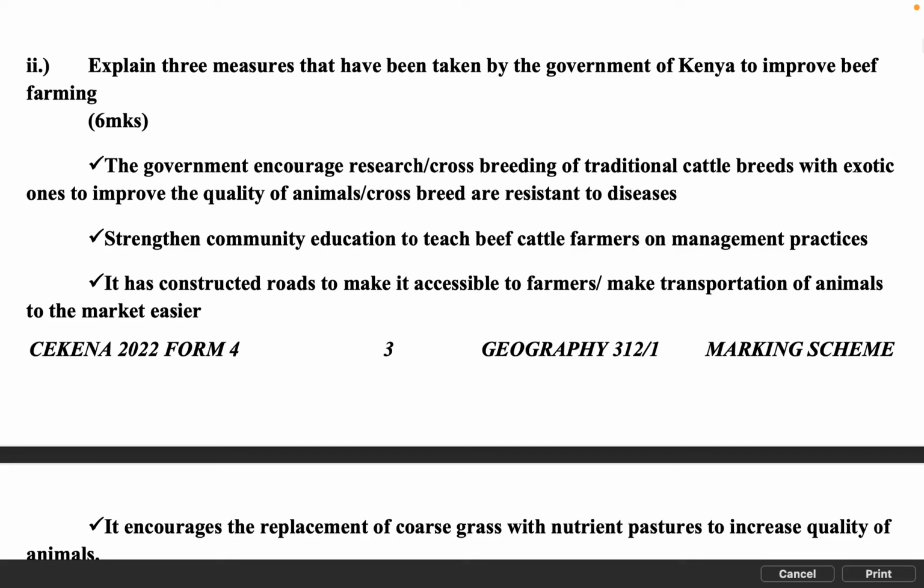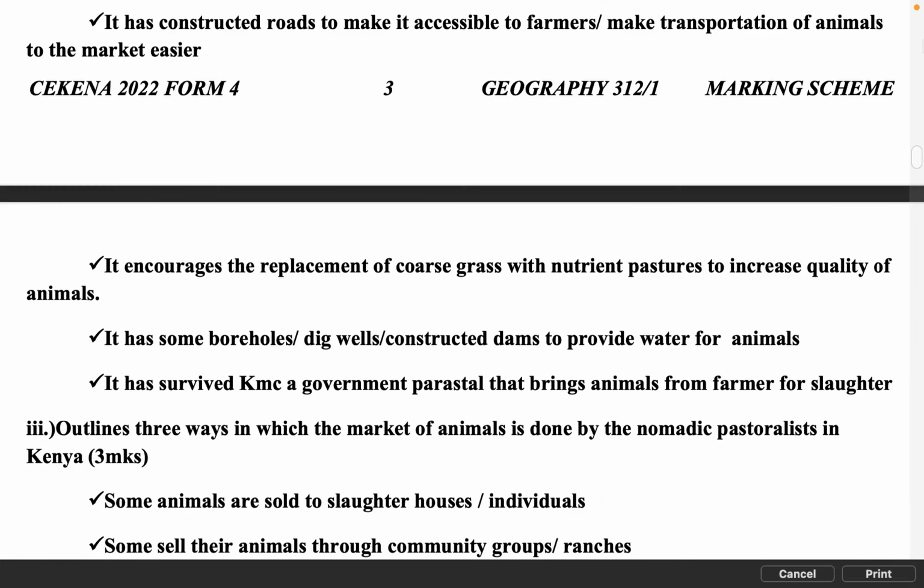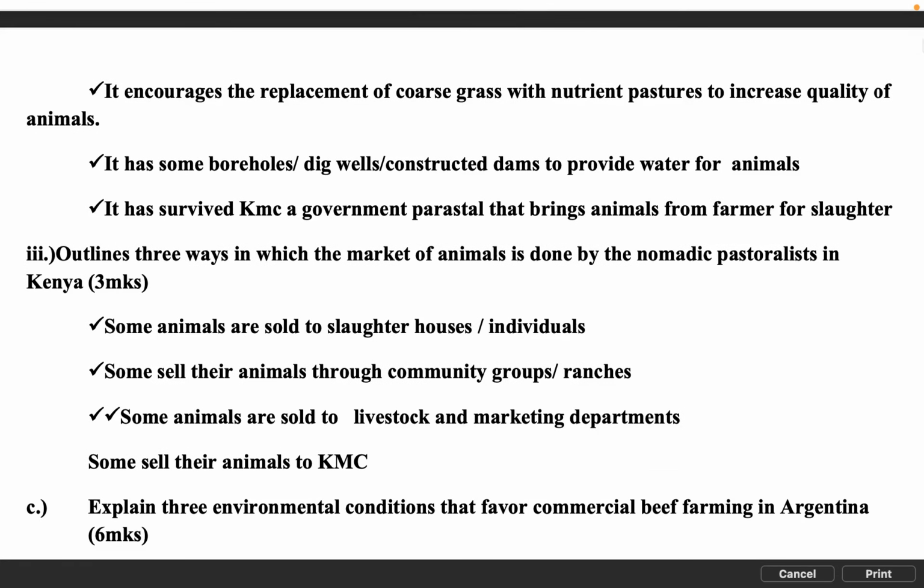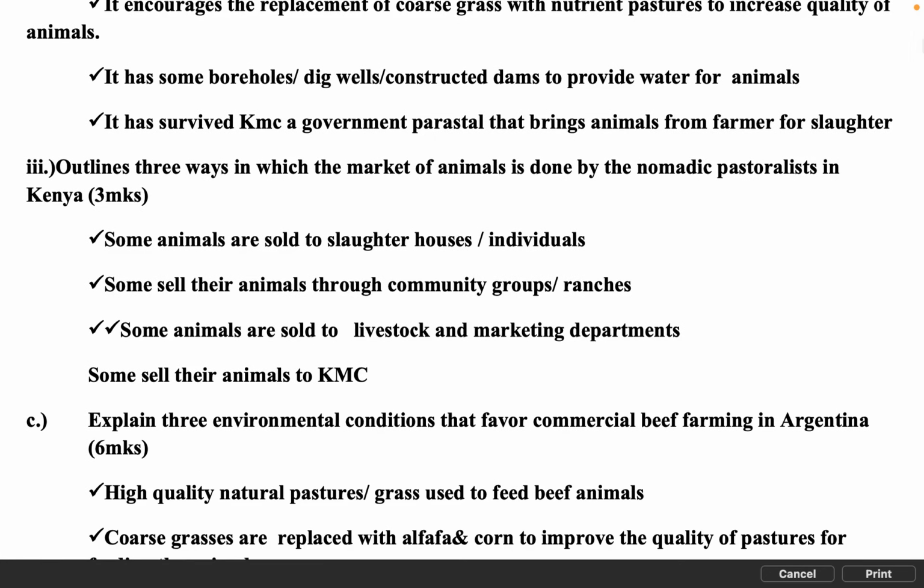It has constructed roads to make areas accessible to farmers, making transportation of animals to the market easier. It encourages the replacement of coarse grass with nutritious pastures to increase quality of animals. It has sunk boreholes, dug wells and constructed dams to provide water for animals. It has revived KMC, a government parastatal that buys animals from farmers for slaughter.